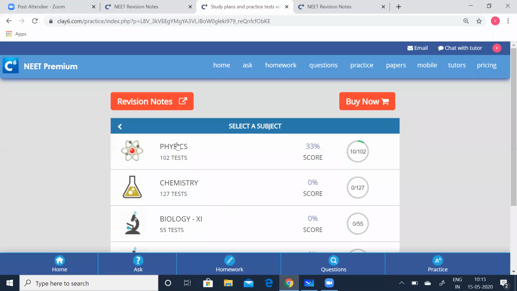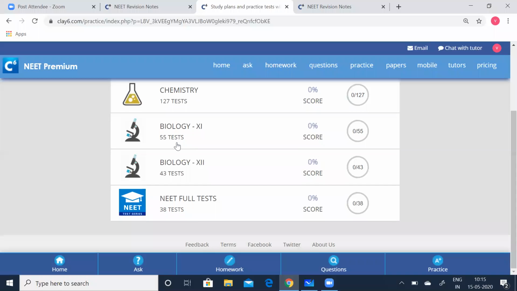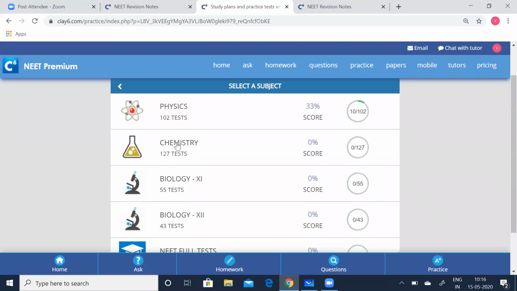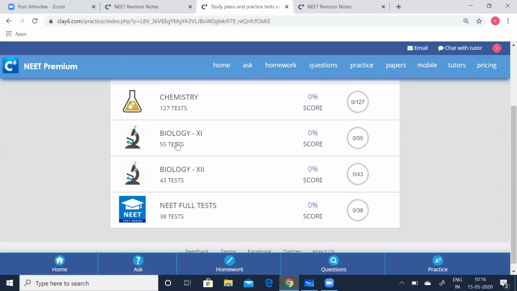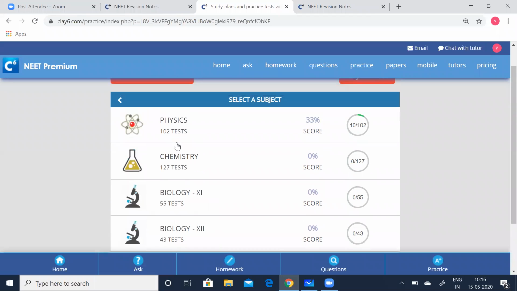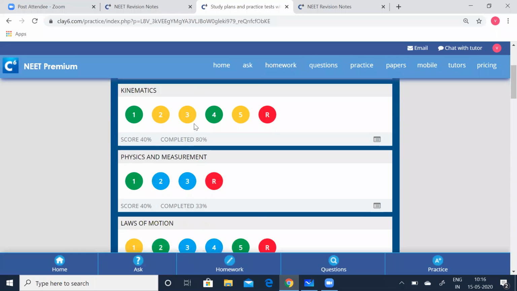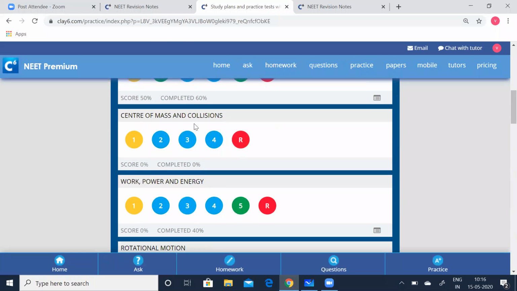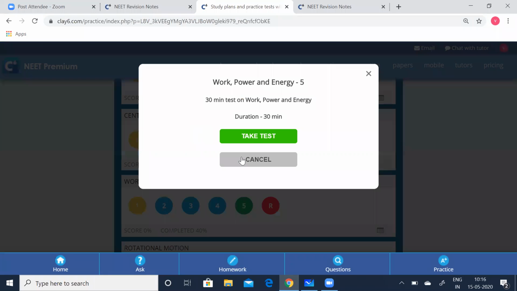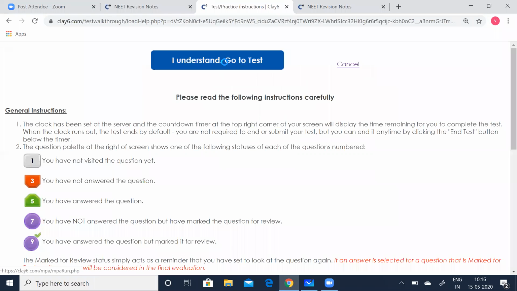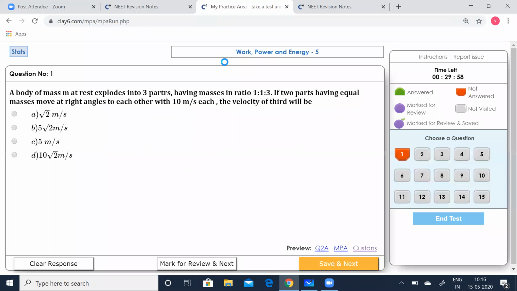You have NEET, pre-med. You have physics, chemistry, biology. You have a different number of tests. You have NEET full tests also. So you can click on the physics tests. You have chapter wise tests. Go to work, power and energy. Today I'm going to solve the 5th test. Click on take test. Go to test. The first question comes.